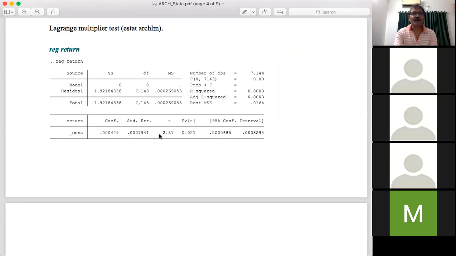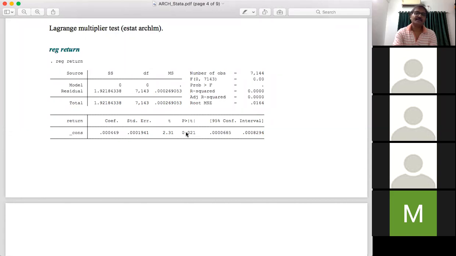If you look at the lower part, you have only the constant, meaning the intercept term. So we have opted for only the intercept term. So what is the value for the intercept? 0.000449. This is the standard error, t statistic, and probability for accepting the null hypothesis.